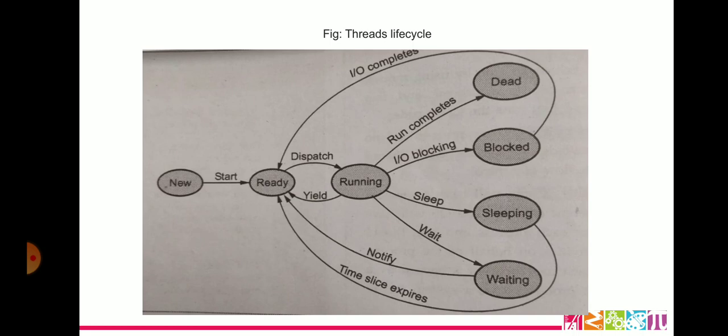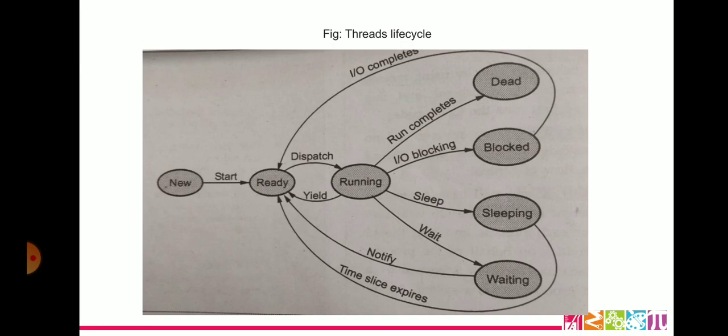As shown in the figure, here is the thread life cycle. First is new, means the thread has just been created. Next it moves to the ready state, means the thread's start method is invoked. Okay, it is in the ready queue. Next it moves to running, means the thread is assigned the processor and it is now running. Next is blocked, means this is the state when it waits for the lock to access an object.